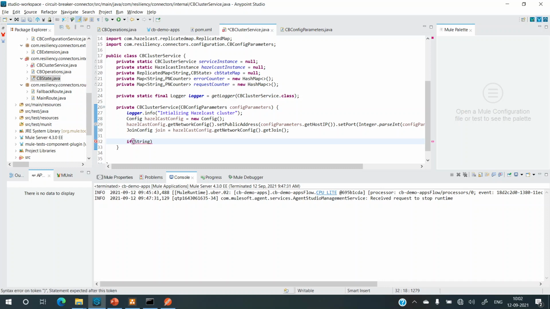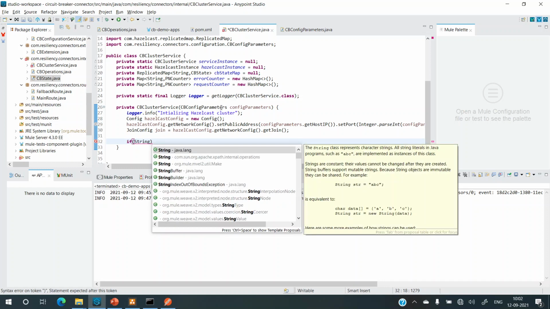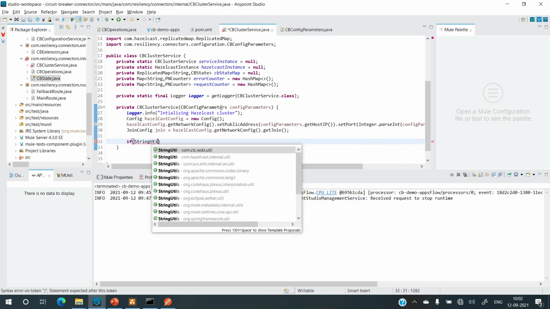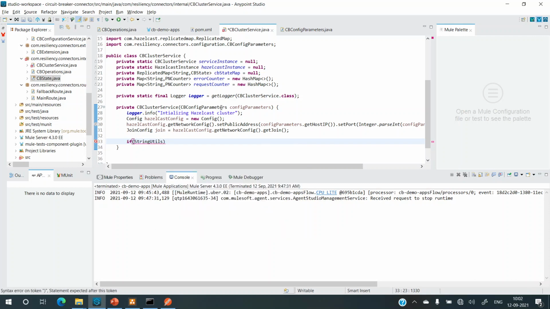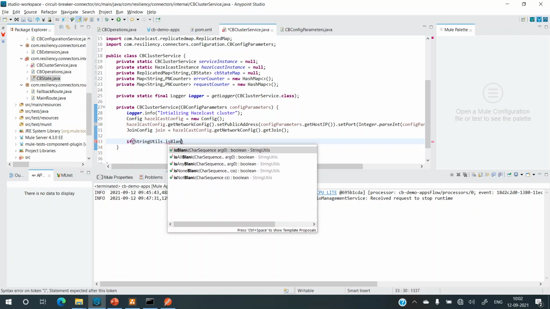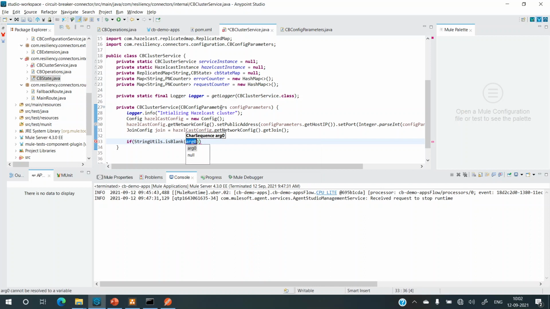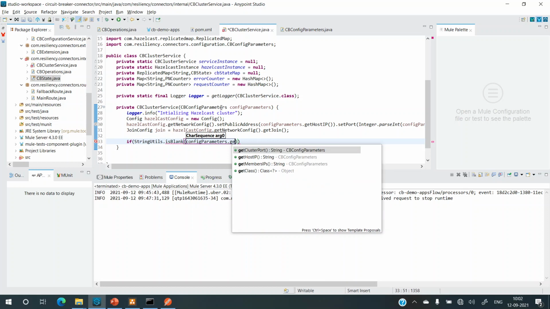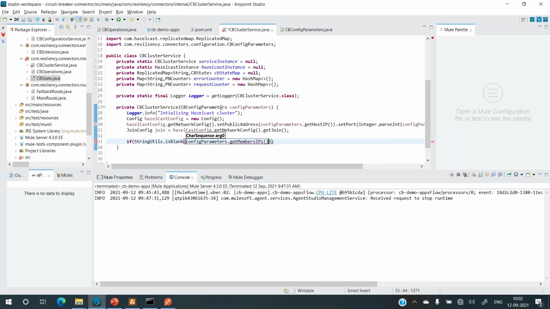So StringUtils dot isBlank will help us. So I'll use isBlank, and in isBlank I'll send the member IPs. So config parameters dot get member IP.